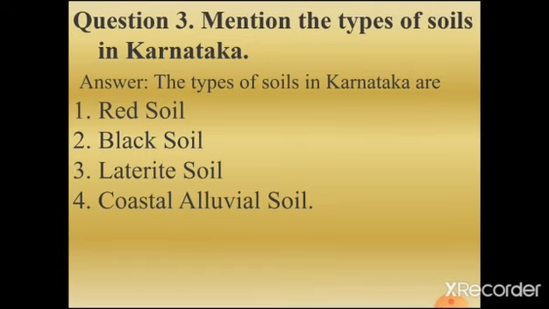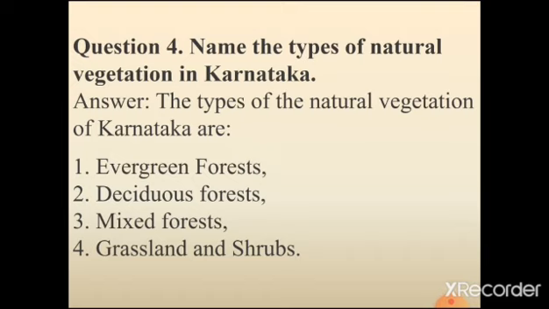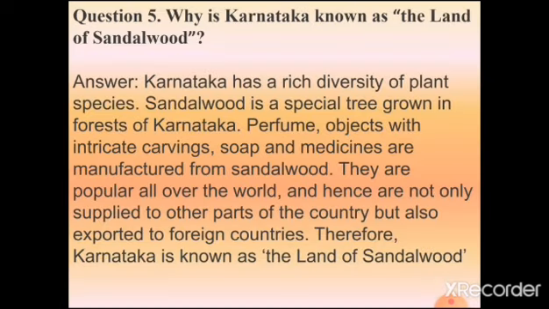Now question number 3. Mention the types of soils in Karnataka. Mainly there are 4 types of soils that can be seen in various parts of Karnataka. They are red soil, second one black soil, third one laterite soil and fourth one coastal alluvial soil. Next one, question number 4. Name the types of natural vegetation in Karnataka. Again, 4 types of natural vegetation are there. They are evergreen forests, deciduous forests, mixed forests, and last one, grassland and shrubs. So these are the 4 different types of natural vegetation that can be seen in Karnataka.